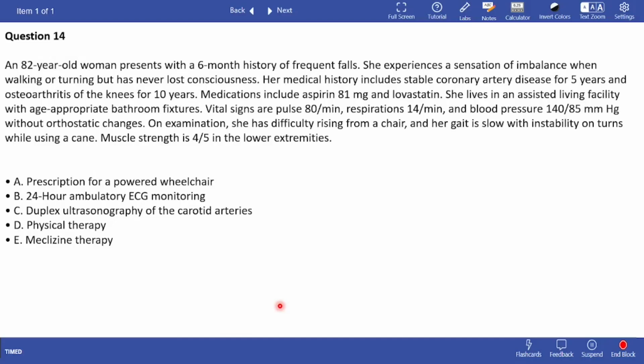So 82-year-old woman presents with a 6-month history of frequent falls. She experiences a sensation of imbalance while walking or turning but has never lost consciousness. Her medical history includes stable coronary artery disease for 5 years and osteoarthritis of the knees for 10 years. She takes aspirin. She lives in an assisted living facility. Pulse is 80, respiration 14, blood pressure 140 by 85. She has difficulty raising from the chair and gait is slow and she's unstable. Muscle strength is 4 by 5. So you can pause the video and see what the answer is.